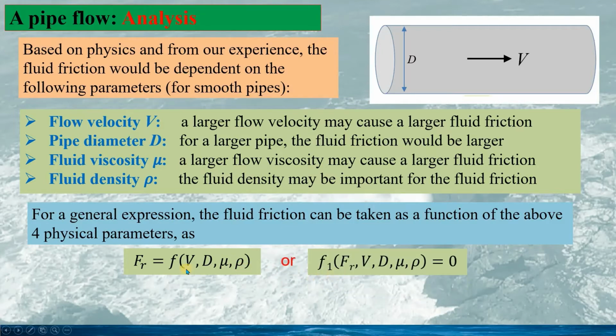Or we can write the function as f1 of the 5 physical parameters: the fluid friction, velocity, diameter of the pipe, fluid viscosity, and fluid density, equal to 0. Both of these functions can be used in the dimensional analysis. Here we use the first expression in this talk.